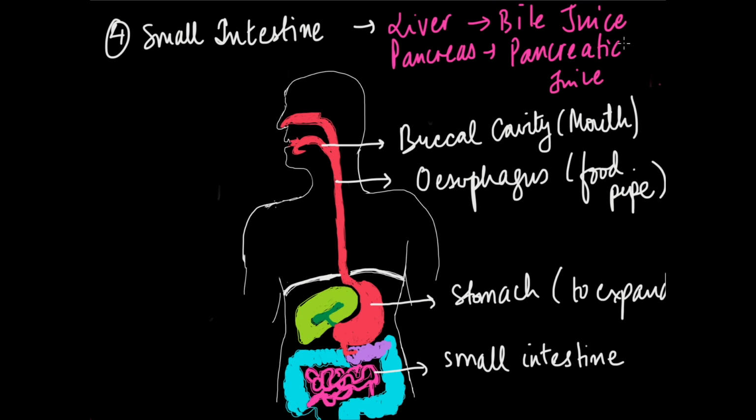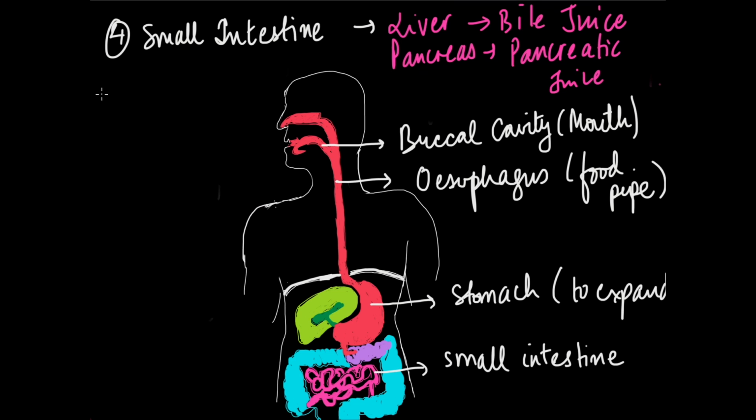So these organs have their secretions transported into the small intestine, and these secretions act on the food inside the small intestine and not in the respective liver and pancreas. So we have to remember this, that the secretions are traveling into the small intestine to work. Let us have a look at what these secretions are doing.